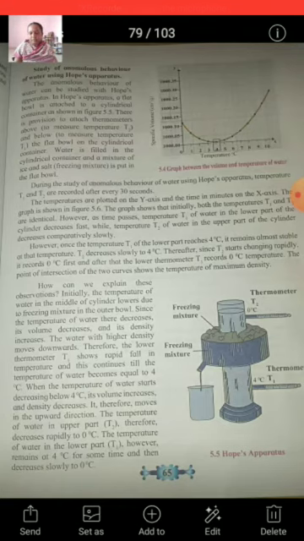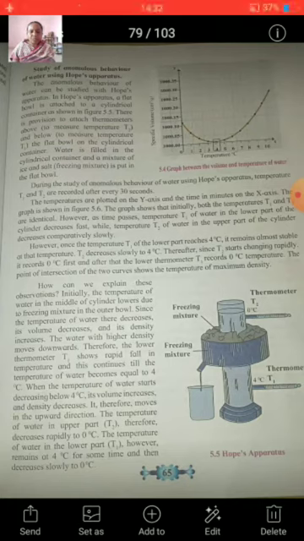During the study of anomalous behavior of water using Hobbs apparatus, temperatures T2 and T1 are recorded after every 30 seconds. The temperatures are plotted on the y-axis and the time in minutes on the x-axis, and the graph is shown in figure 5.6. On the next page you can see graph 5.6, where on the y-axis there is temperature and on the x-axis there is time in minutes.